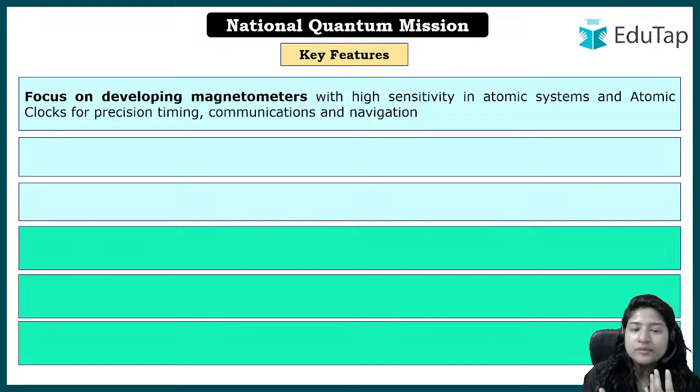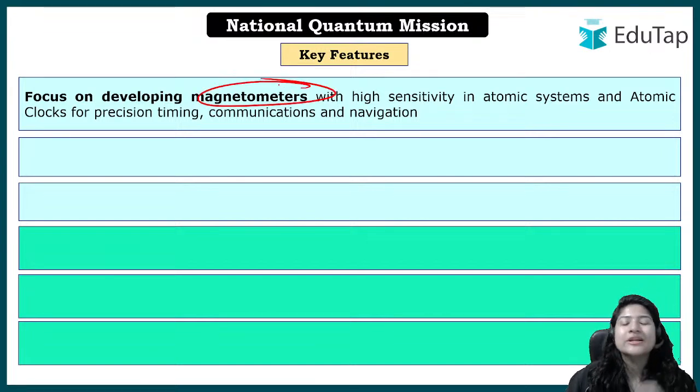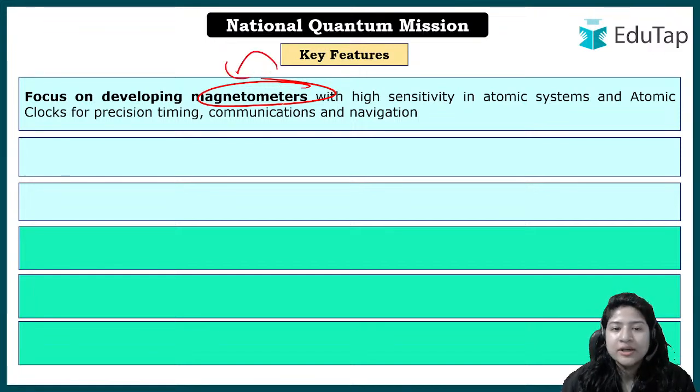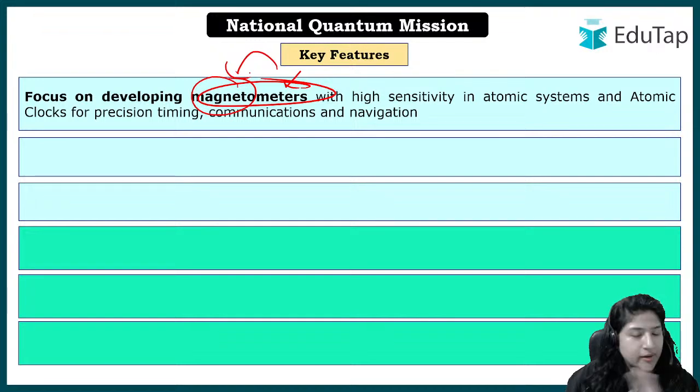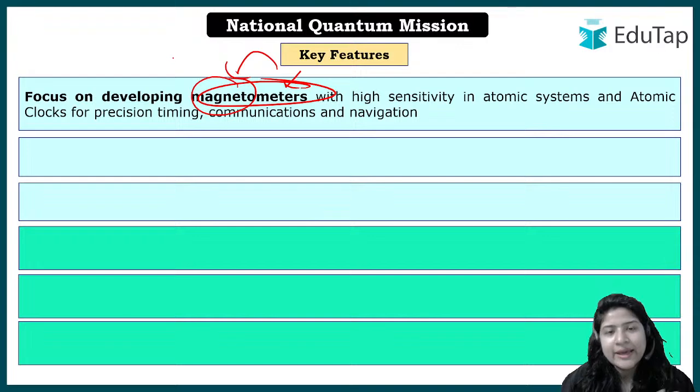Okay. Apart from that, under the scheme there will be a focus on magnetometers as well. What are magnetometers? These are instruments which measure. Meter means you're measuring something. What? Magnetic field. If you do not know magnetic field, simply you know magnets exist. Why is it so?